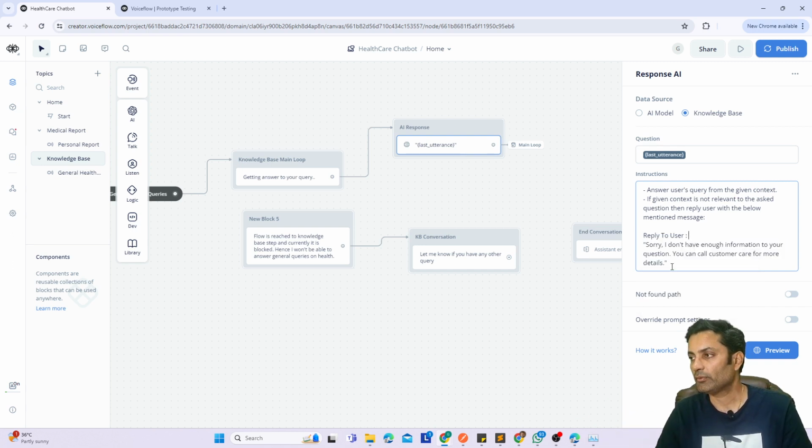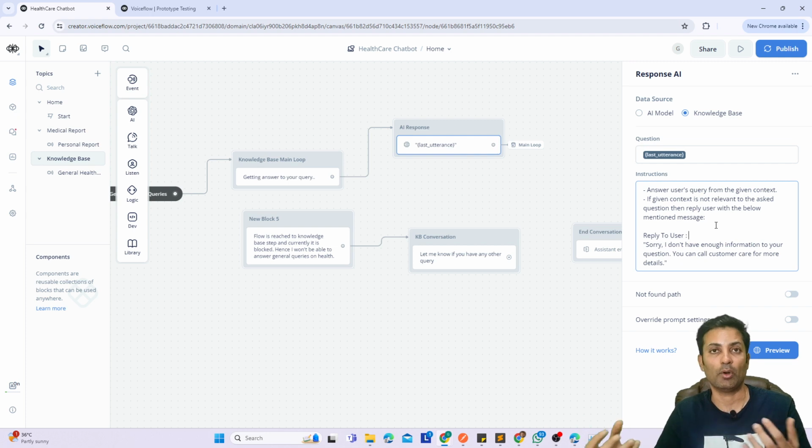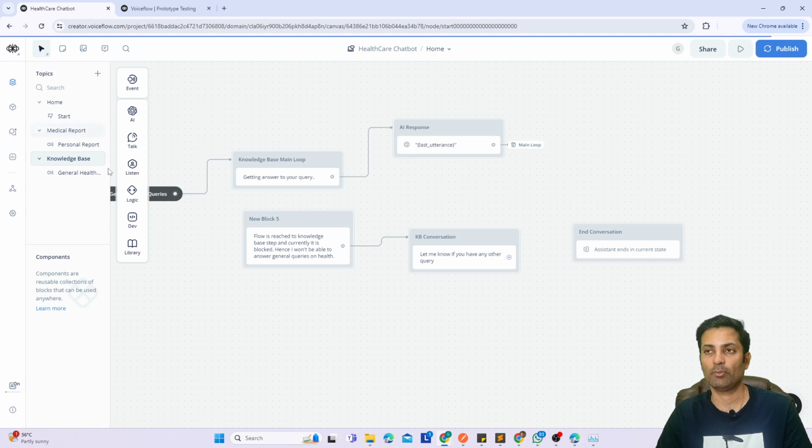So whichever way is there. Again, these are instructions. We can always fine tune it, and we have to test these things, because this is how the AI comes into the picture and responds to you. And once this is done, it will give the answer and connect me back to the main loop, and that is where I go back.